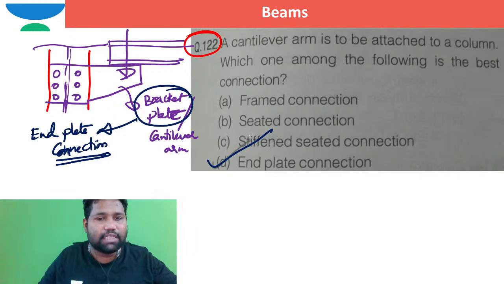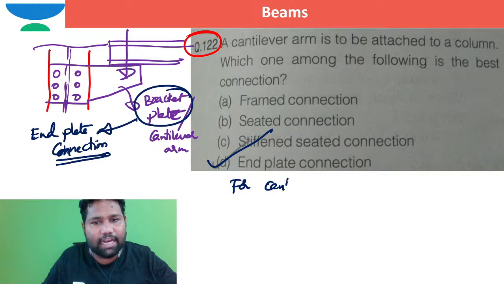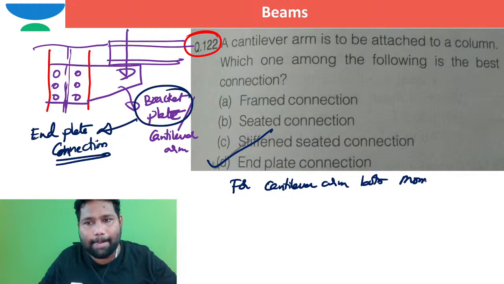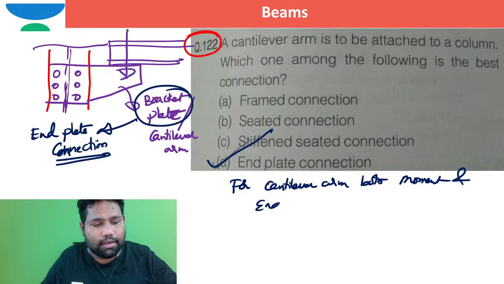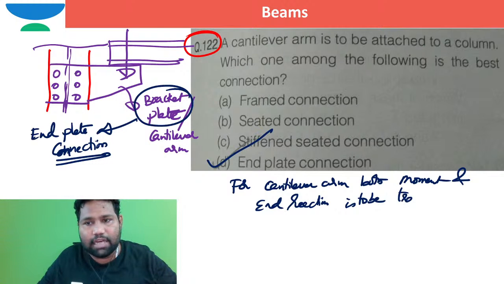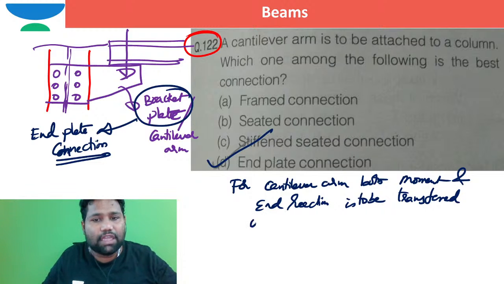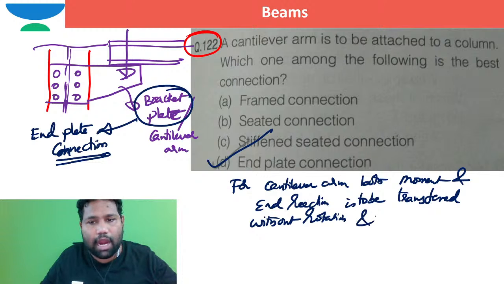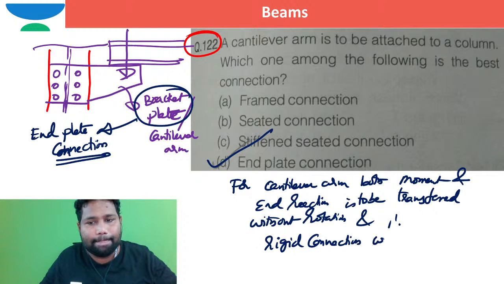So I just want to say here, for a cantilever arm, both moment and end reaction are to be transferred without rotation, and therefore a rigid connection would be the best choice.